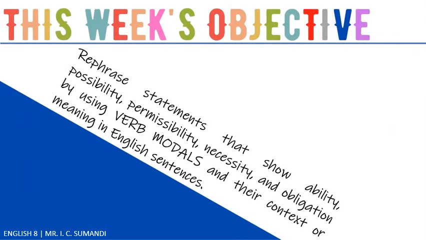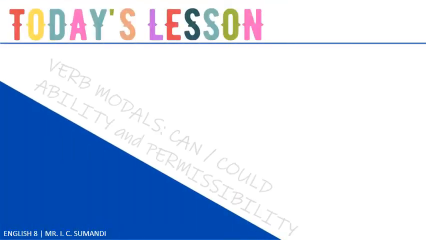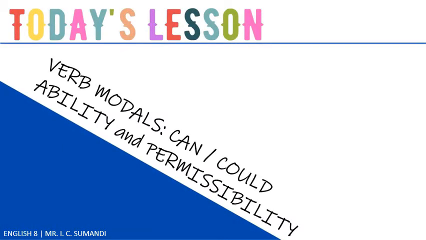This week, we will embark on new grammar lessons which will hopefully help us apply verb modals in English sentences. Our objective for this lesson is to rephrase statements with context that tells ability, possibility, permissibility, necessity, and obligation by using appropriate verb modals. With that being said, we will start with the modals can and could and their context in your English sentences.